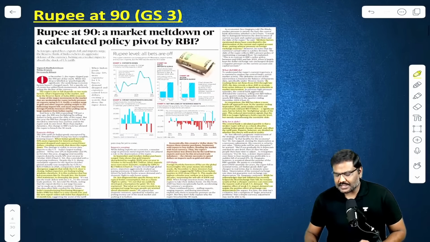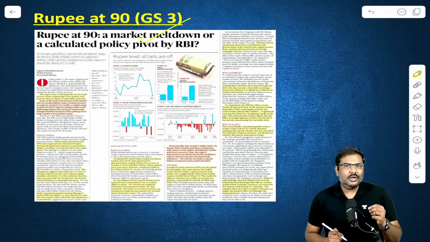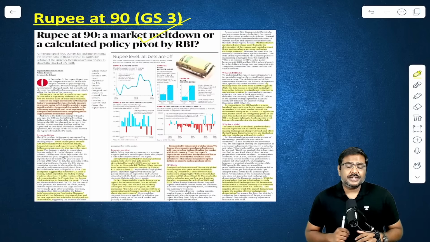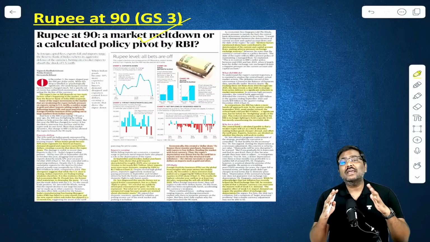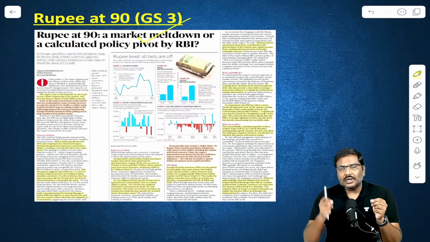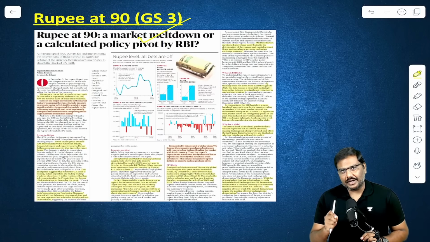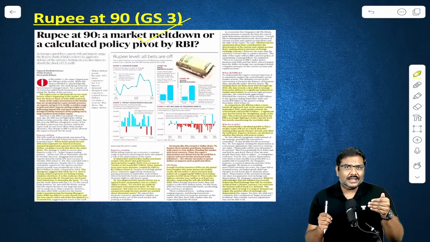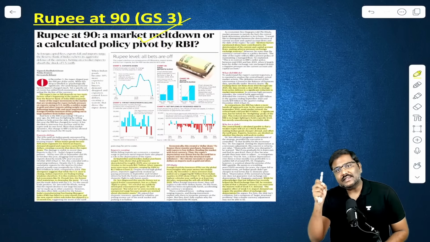Let's start. The first article, Rupee at 90, a market meltdown or a calculated policy pivot of RBI. In the last couple of days, there has been a lot of discussion associated with the rupee depreciation. And for the newcomers, what's the basic idea of depreciation? Whenever the value of one currency falls against another currency because of the demand and supply in the market. I repeat, depreciation basically means the price or the value of one currency will fall against another currency because of demand and supply in the market.